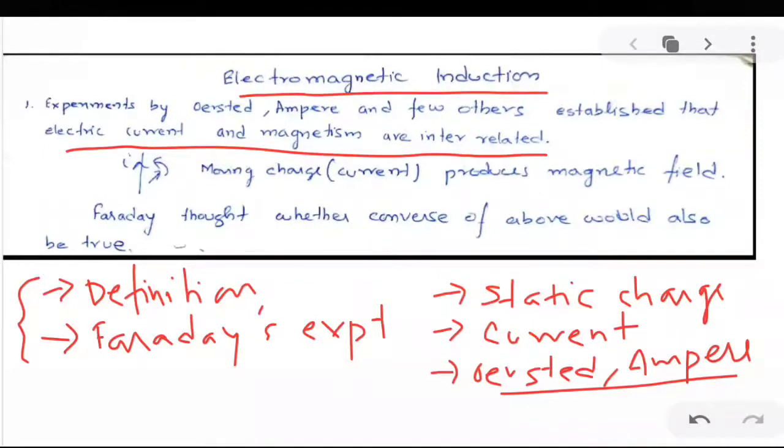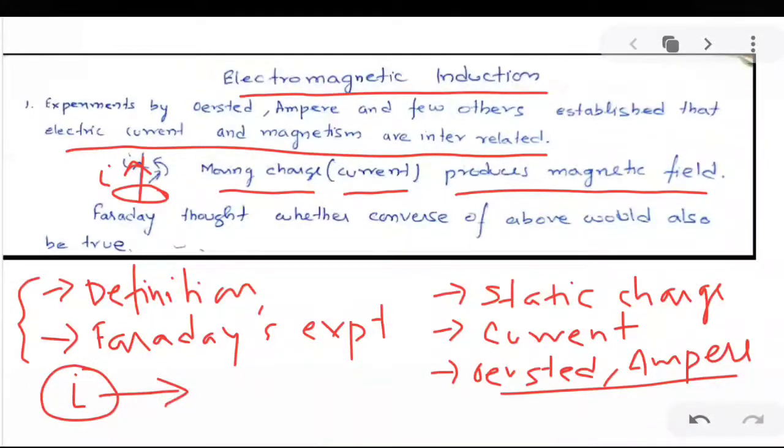Interrelated in the sense that if we have a conductor carrying current I, then in the surrounding space there is a magnetic field. Whether it is a current carrying conductor or a moving charge, it will give rise to a magnetic field. Moving charge, which is equivalent to current, produces a magnetic field. This concept was observed by Oersted, Ampere and others.